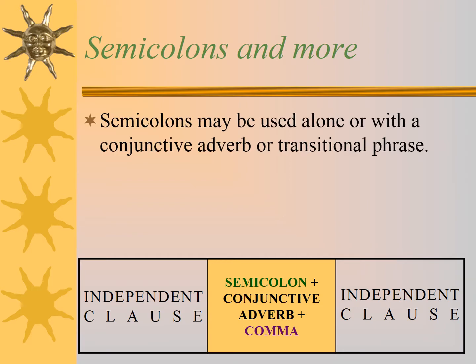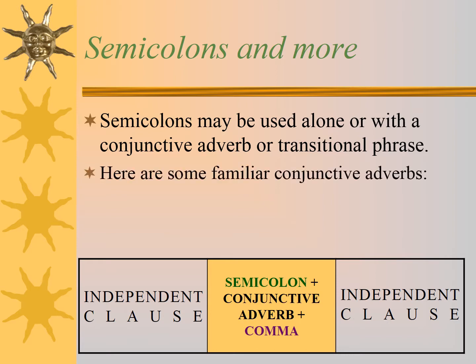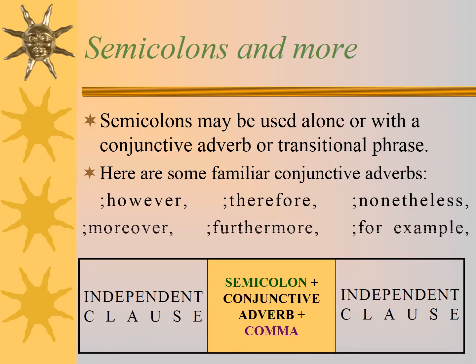Okay, here, look at this. We have here an independent clause joined together by a semicolon plus a conjunctive adverb. What's a conjunctive adverb? Yes: therefore, nonetheless, and all of this stuff, we call them conjunctive adverbs, plus a comma. Here are some familiar conjunctive adverbs: however, therefore, nonetheless, moreover, furthermore, for example.